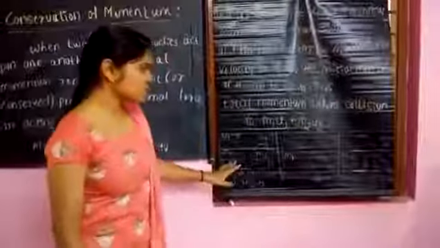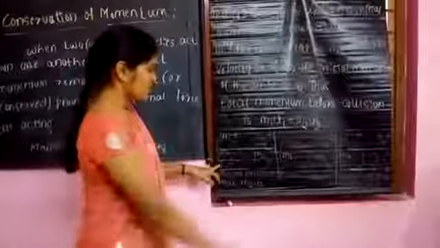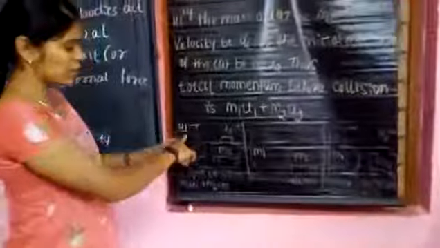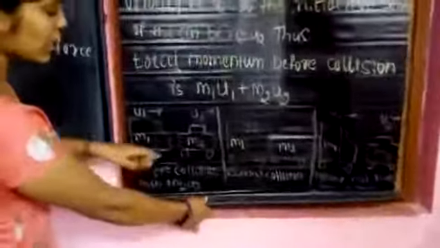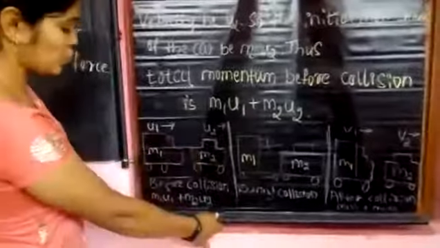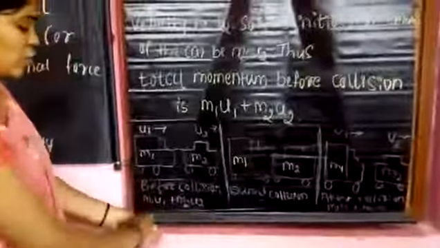Here is a diagram. Observe carefully. Here the truck has mass m1 and velocity u1, and the car has mass m2 and velocity u2. This is before the collision.